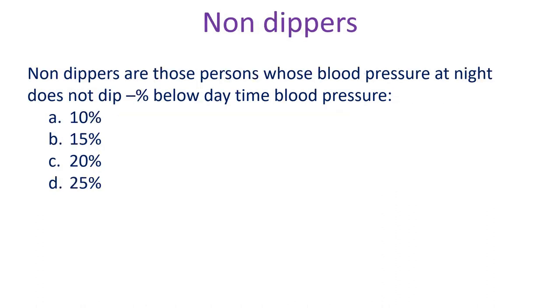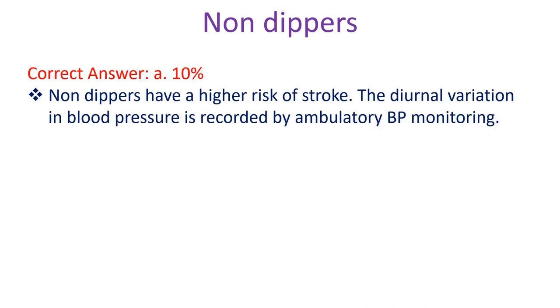Non-dippers are those persons whose blood pressure at night does not dip by at least a certain percentage below daytime blood pressure. A. 10%, B. 15%, C. 20%, D. 25%. Correct answer A. 10%. Non-dippers have a higher risk of stroke. The diurnal variation in blood pressure is recorded by ambulatory BP monitoring.